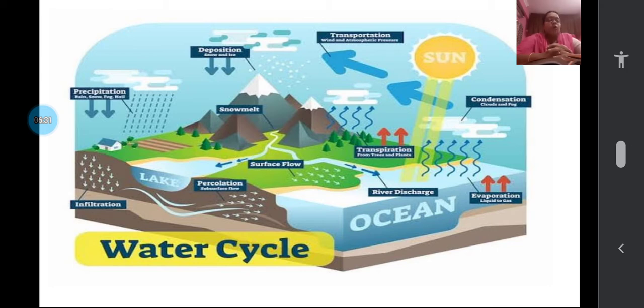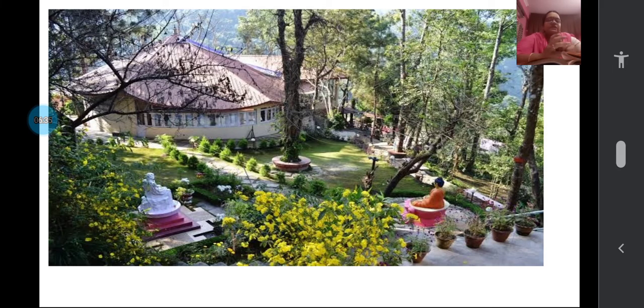You all know that we all need water for living. Yes, see here, without water the plants cannot make their food. If suppose a farmer is there, if the rain is not falling, how difficult it is for him to grow the crops. Same way, all the plants in the forest, wherever plants are there, they need water. And how will they get the water? When the rain falls only, they will get the water.